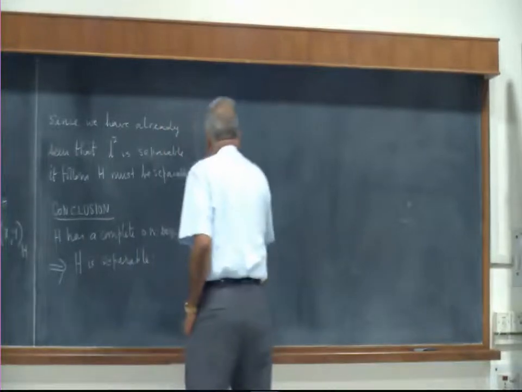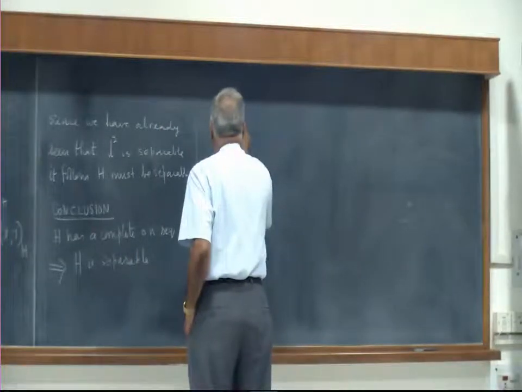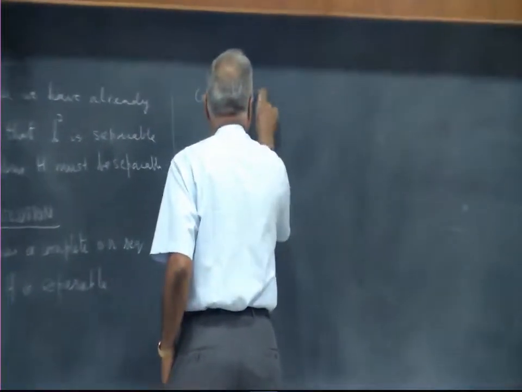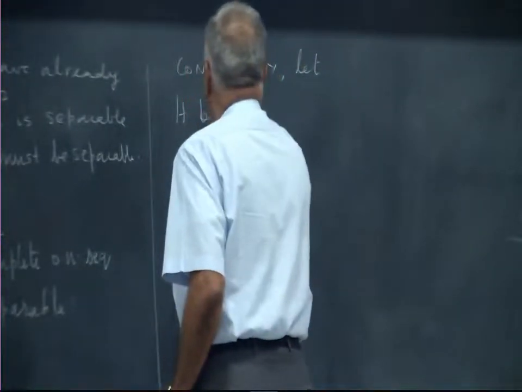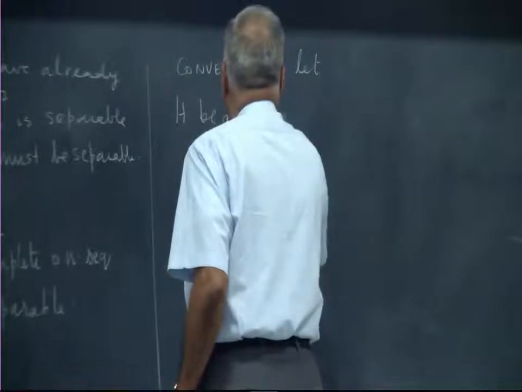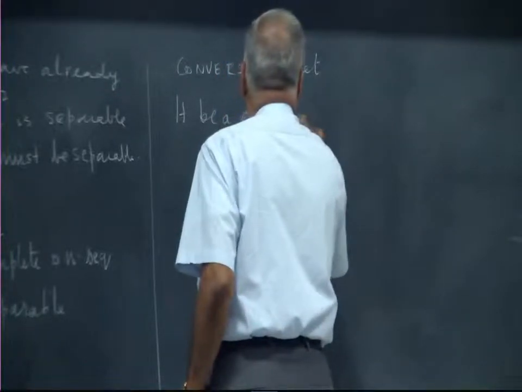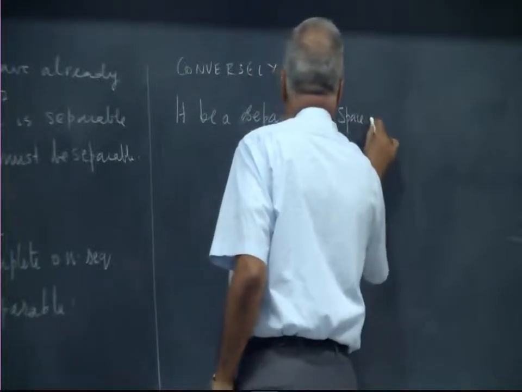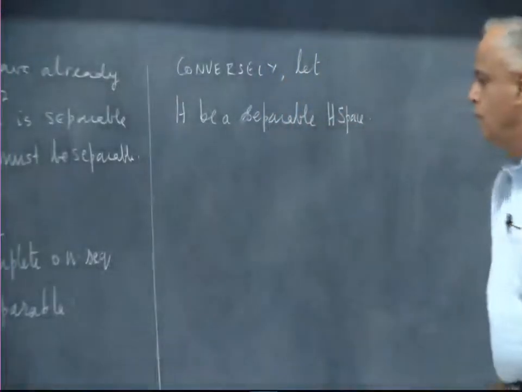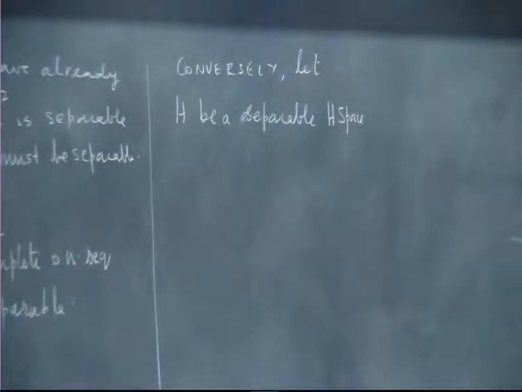Conversely, let H be a separable Hilbert space. Of course, we are assuming infinite dimensions, because finite dimensions is all linear algebra, it's over.